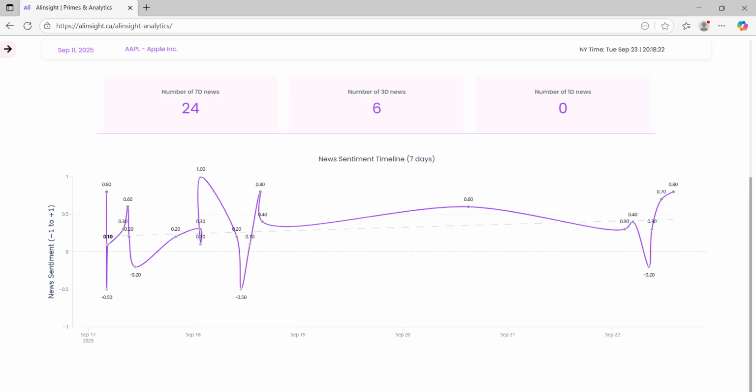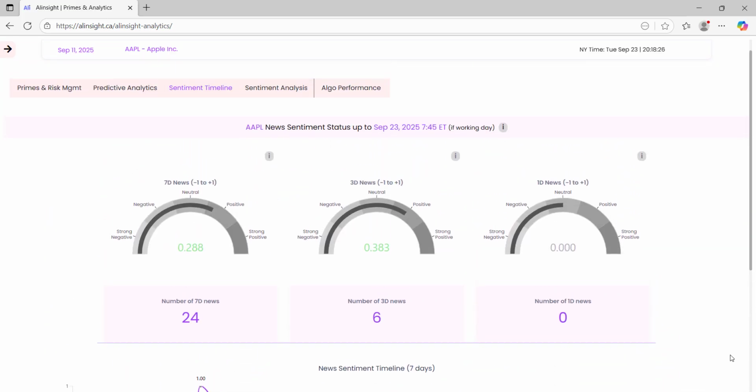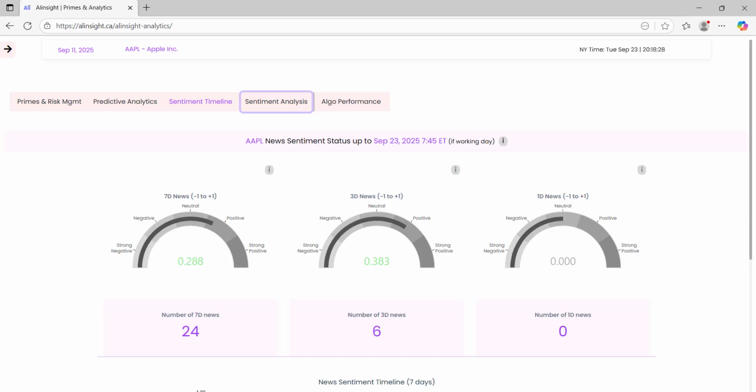And finally, remember, every article shown here can also be reviewed in detail with full sentiment analysis in the Sentiment Analysis tab, which we'll cover next. This completes the walkthrough of the Sentiment Timeline tab. It gives you both a snapshot of recent sentiment and a full view of how news has trended over the past week, helping you understand the broader market mood before trading.